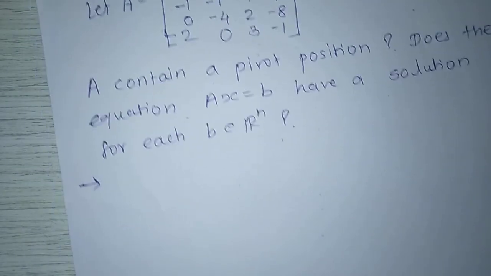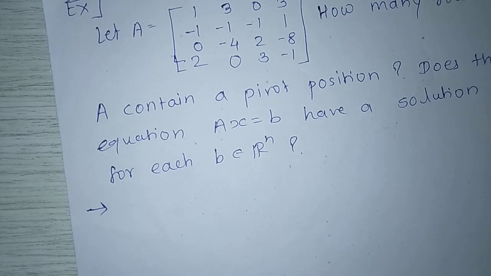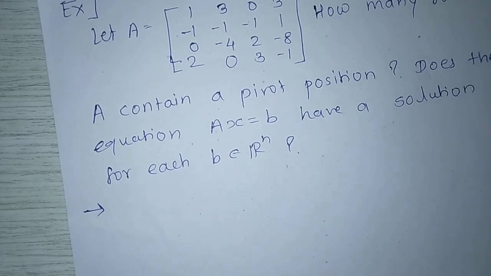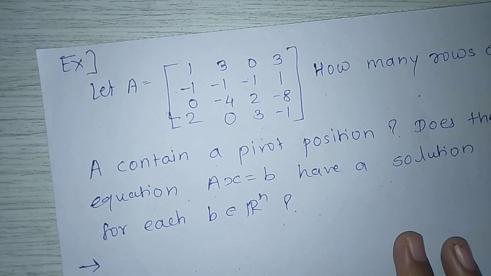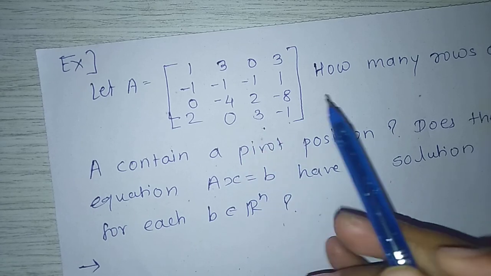Next example. Let A equal the 4 by 4 matrix with rows 1 3 0 3, minus 1 minus 1 minus 1 1, 0 minus 4 2 minus 8, 2 0 3 minus 1.